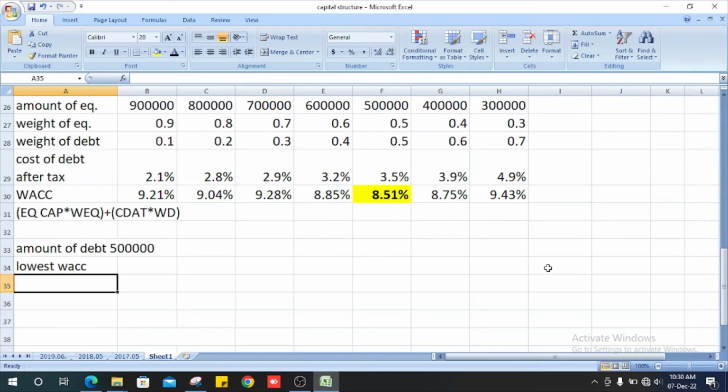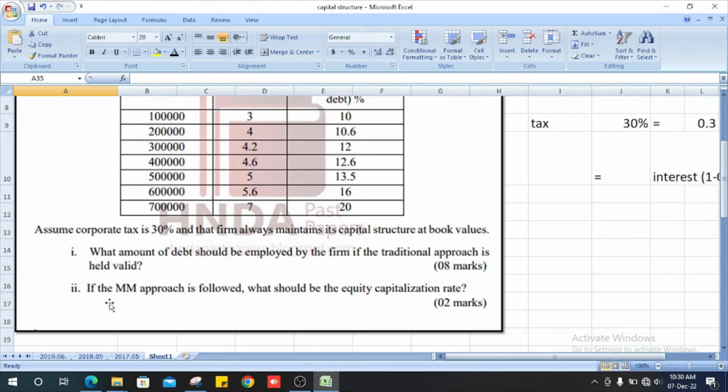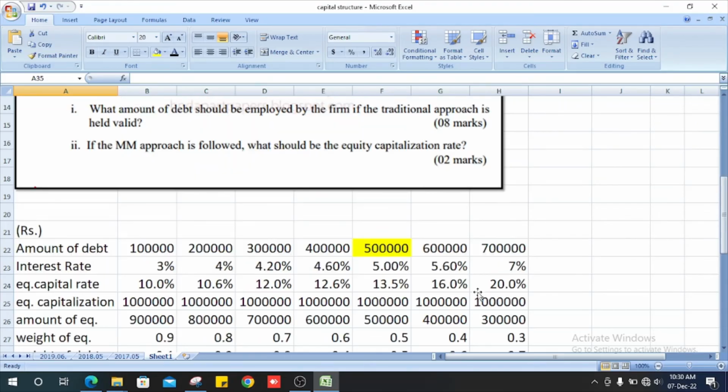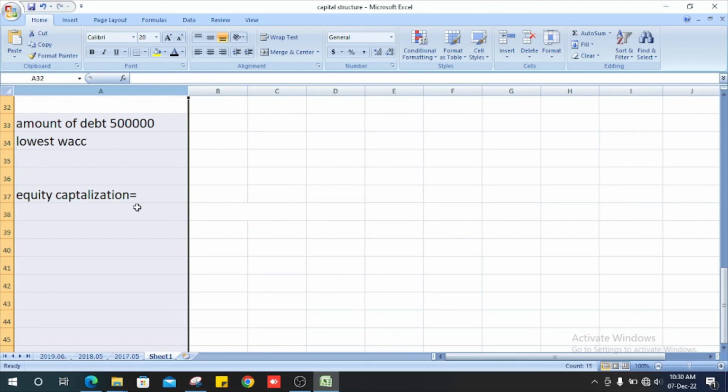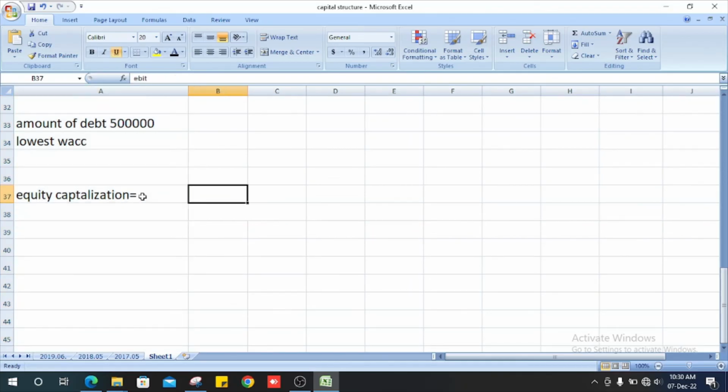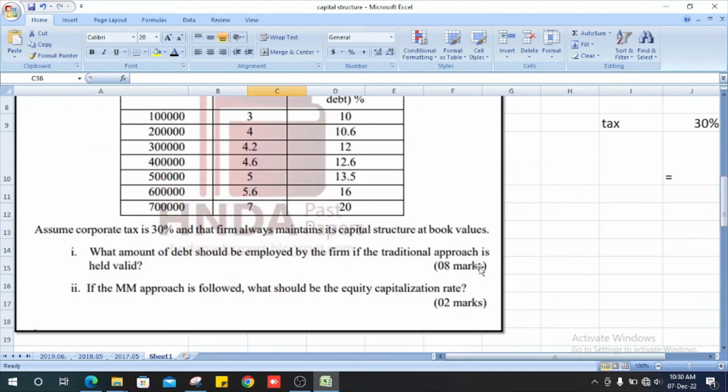What they ask next: if the approach is followed, what should be the equity capitalization rate? How do we get the equity capitalization rate? It is EBIT divided by total capitalization. How do we know EBIT?